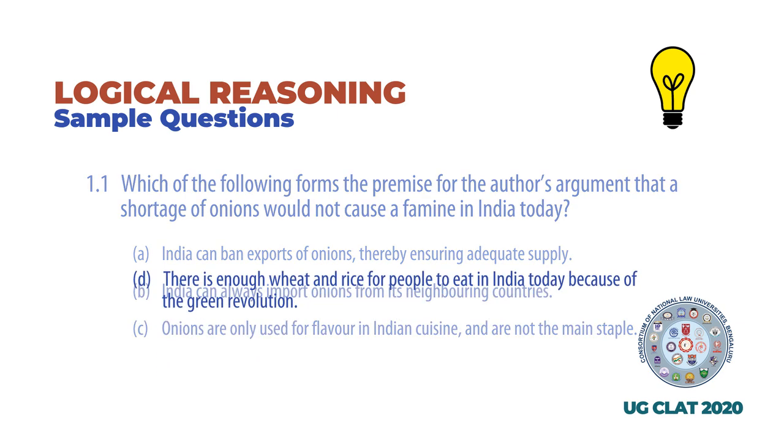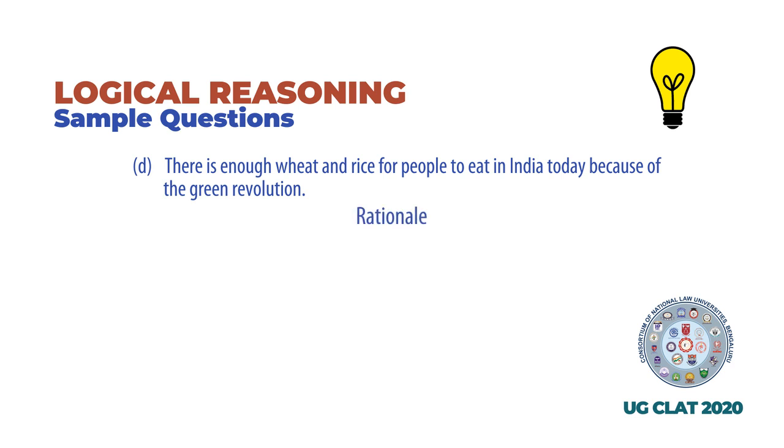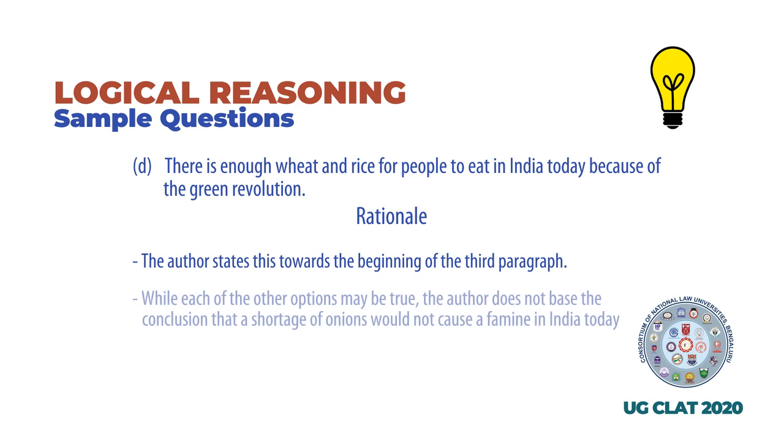The correct answer is D. Here's the rationale behind it. There is enough wheat and rice for people to eat in India today because of the Green Revolution. The author states this towards the beginning of the third paragraph. While each of the other options may be true, the author does not base the conclusion that a shortage of onions would not cause a famine in India today on any of the statements set out in the other options. Therefore, none of A, B, or C can be the correct answer.